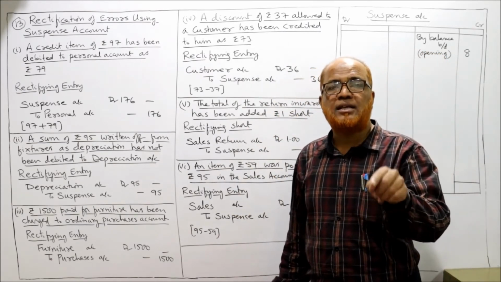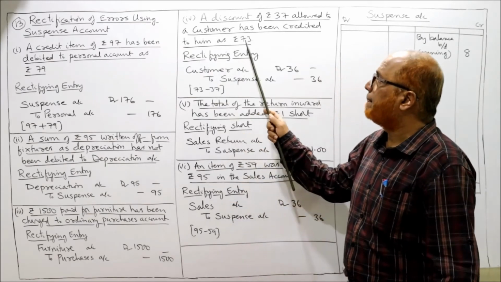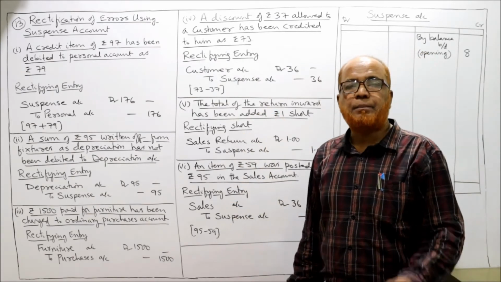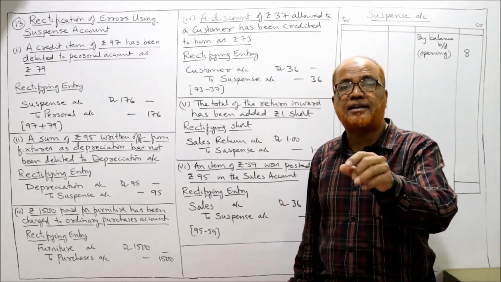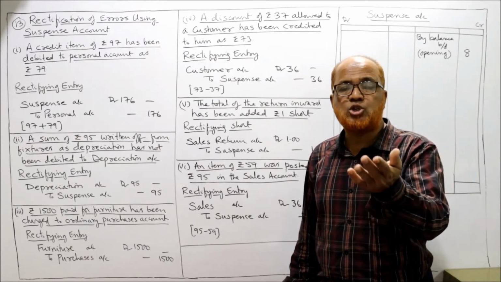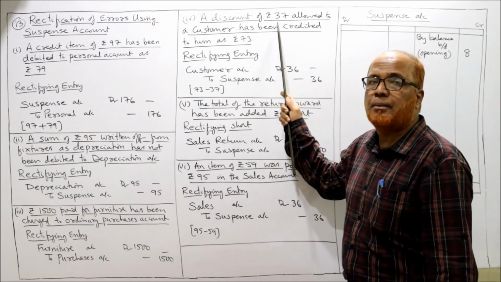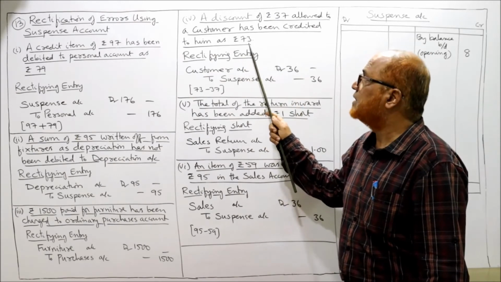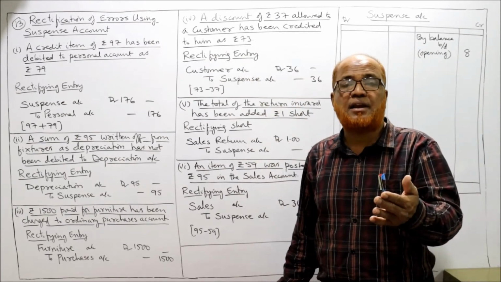But the customer should be credited by 37. By mistake, the accountant has credited by 73. That means customer account is credited more amount. The customer should have been credited by 37 only, but by mistake, he is credited by 73. Excess credit given.